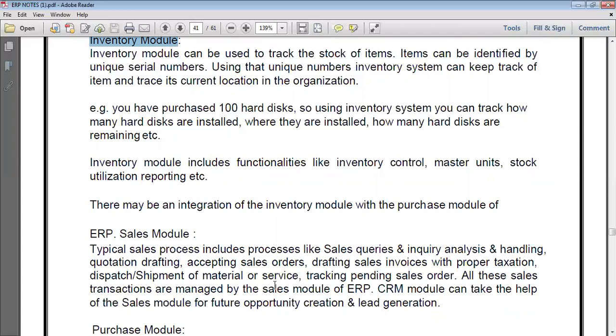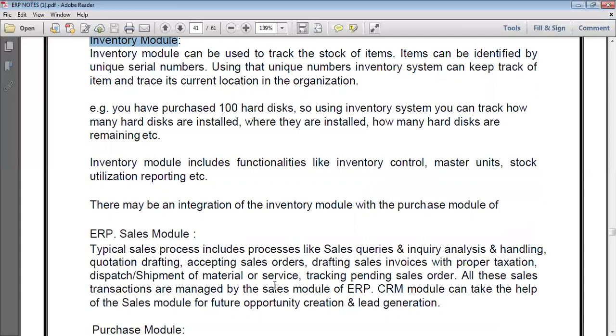So typically the sales process includes processes like sales queries, inquiry analysis and handling, quotation drafting, accepting sales orders, drafting sales invoices with proper taxation, dispatch or shipment of material or service, and tracking pending sales orders. All these sales transactions are managed by the sales module of ERP.